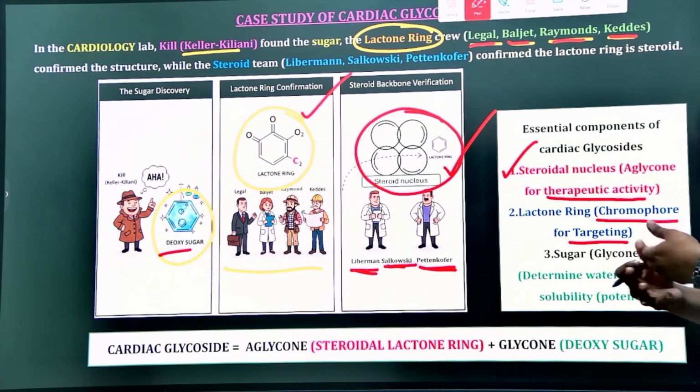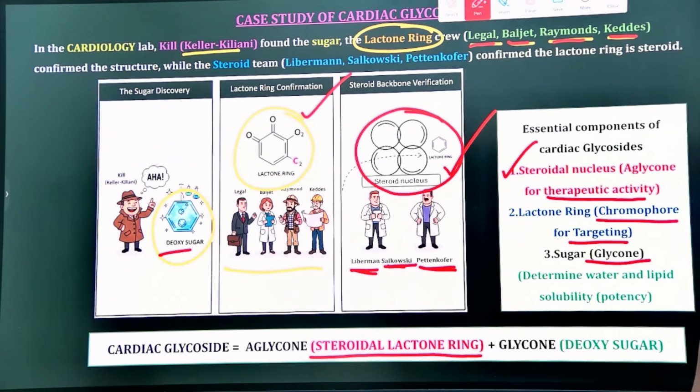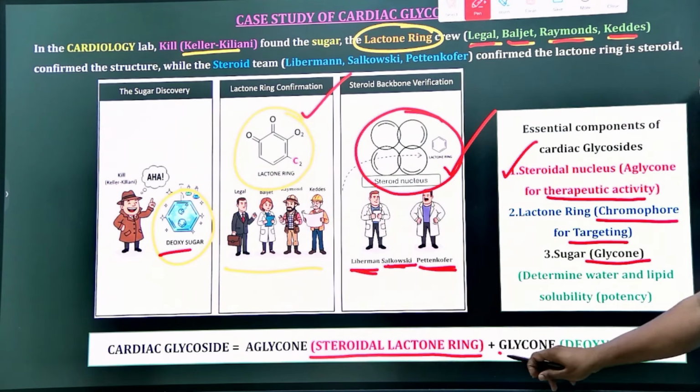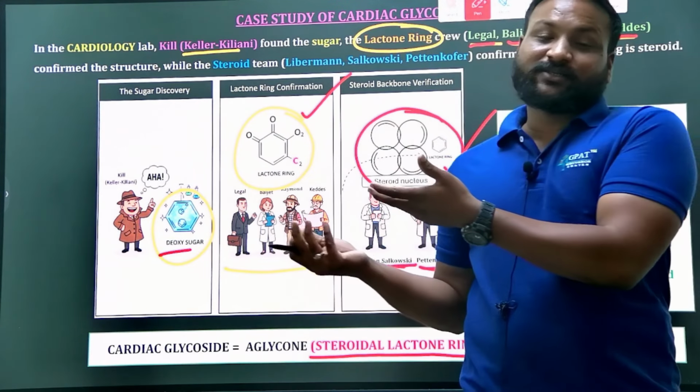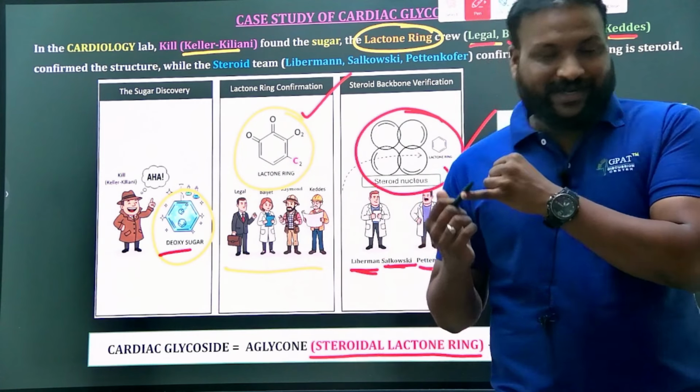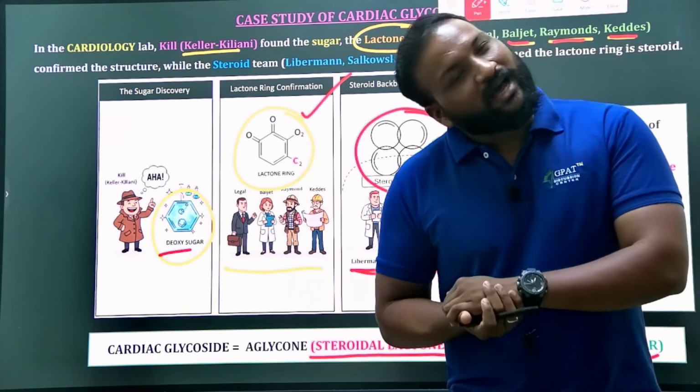Clear? So now we can see the basic components of the cardiac glycoside: the aglycone moiety, that is the steroidal nucleus and the lactone ring, comes under the aglycone part, and the remaining part is nothing but the glycone moiety. The glycone moiety is nothing but the deoxy sugar. Clear? So within this one image, you completed the identification tests as well as the basic essential components or basic structures of the cardiac glycoside.